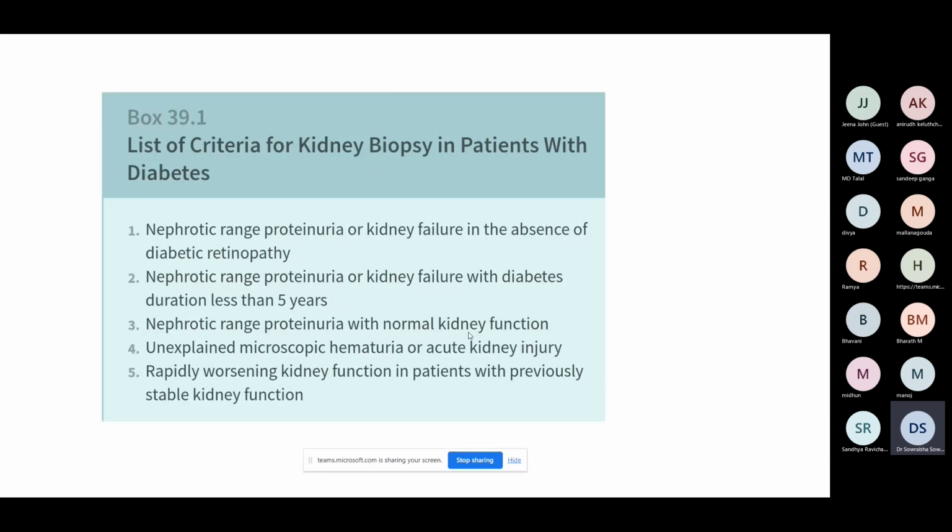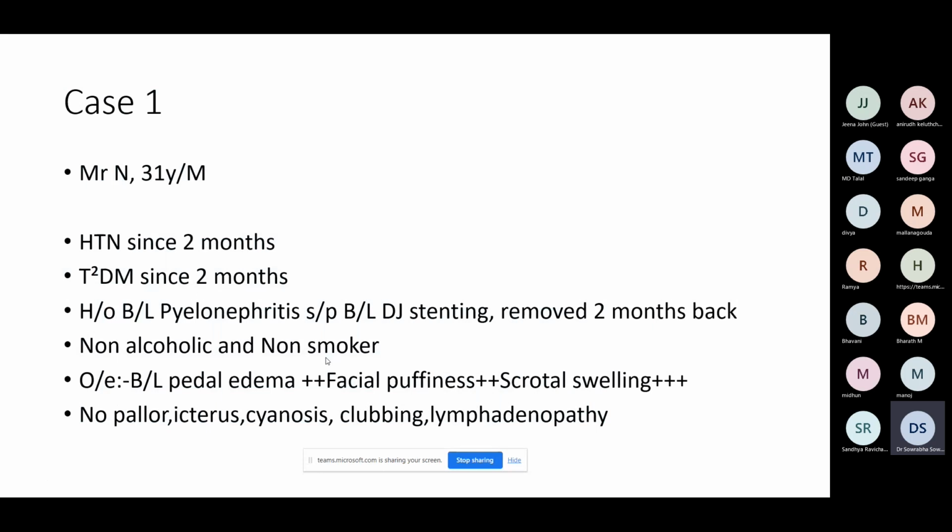Unexplained microscopic hematuria or acute kidney injury, which you are not able to explain, any active sediments basically. And the last one, as I've been emphasizing, a rapid worsening renal function, which you are not able to explain by any other alternative etiology. So these are the indications for renal biopsy in a patient with diabetes. So with this background, to make the points more clear, let us just go through quickly the three case scenarios. I'll take another 10-15 minutes maybe, and then we'll wind up.